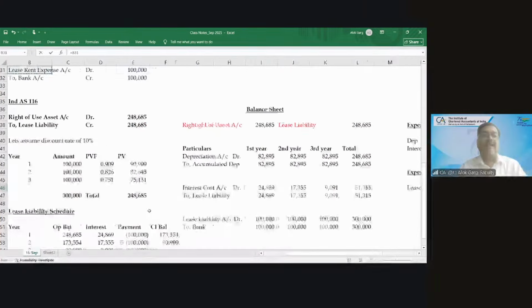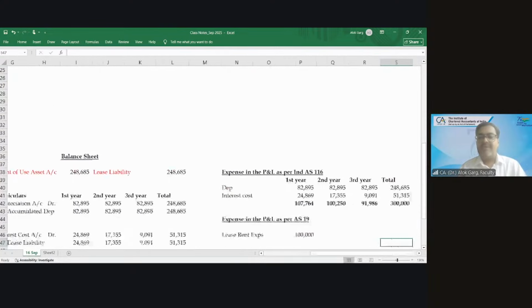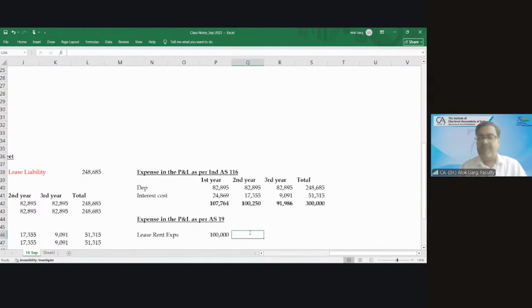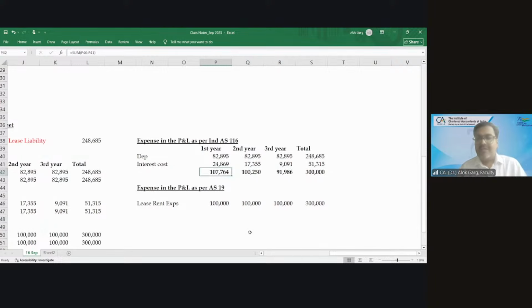Simple, 1 lakh rupees of rent you will book every year. Simple, 1 lakh rupee every year, and the total is 3 lakh. So you can see, in case of Ind AS 116, in the earlier year, in the first year, the expense is higher. It keeps on reducing year to year, right? Why? Because of the finance cost. The depreciation is static.